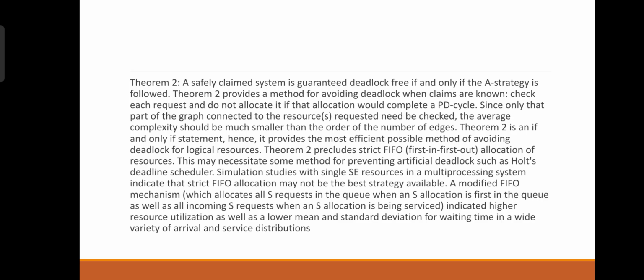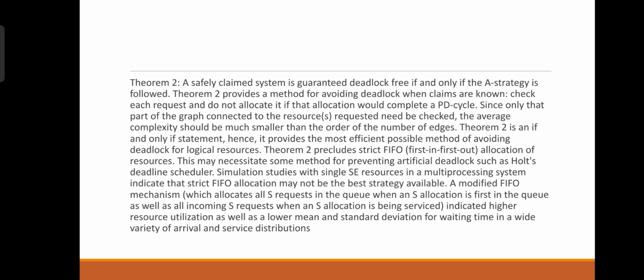When an S allocation is first in the queue, as well as an incoming S request when an S allocation is being served, it indicates higher resource utilization as well as lower mean and standard deviation for waiting time in a wide variety of arrival and service distributions. And a safely claimed system is guaranteed deadlock free if and only if the A strategy is followed.